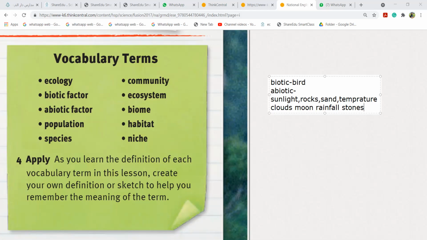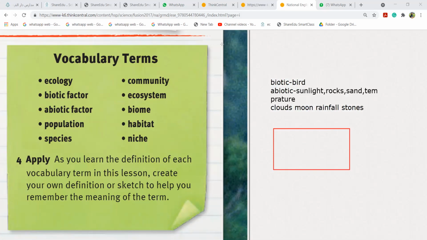So is it clear today? Did you understand the difference between biotic and abiotic? Yeah, miss. Then we spoke about population. If I say population, is it only one organism or many organisms living together? Many organisms.